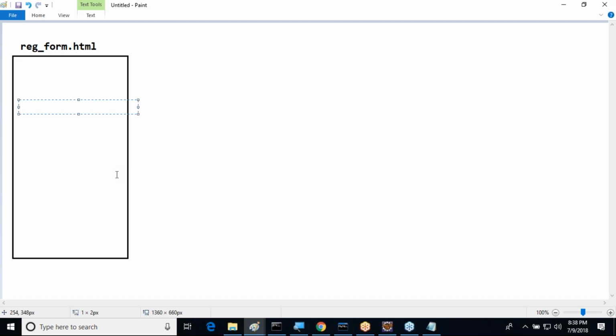Let's say, for example, student ID, student name, student address, and a submit button.